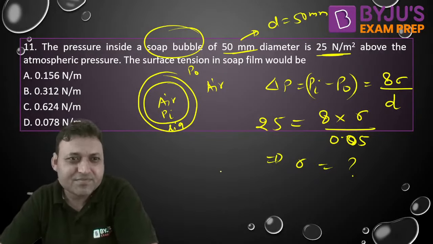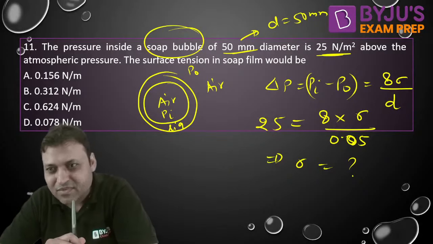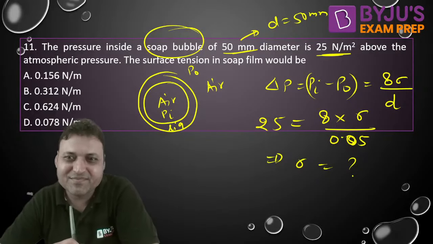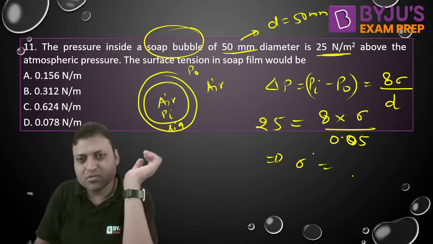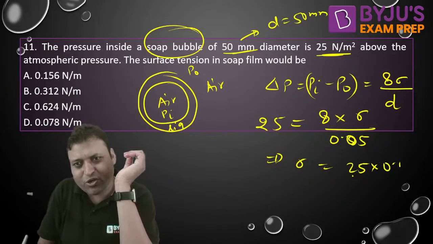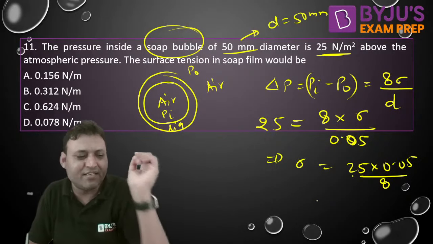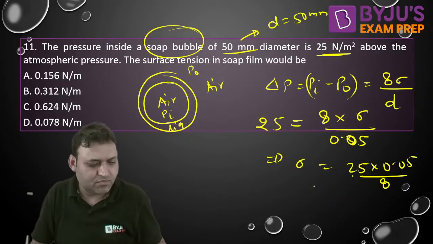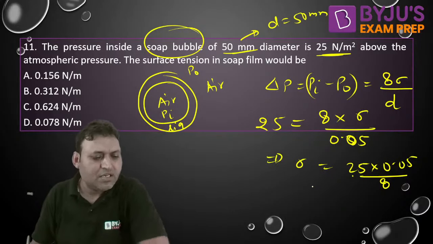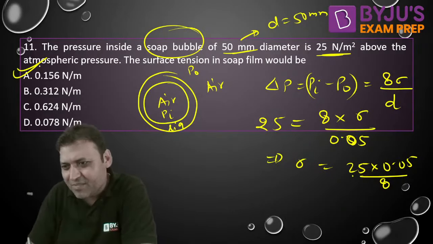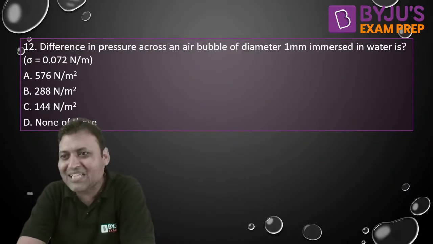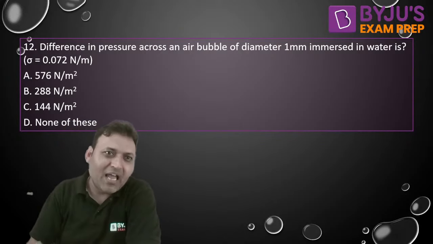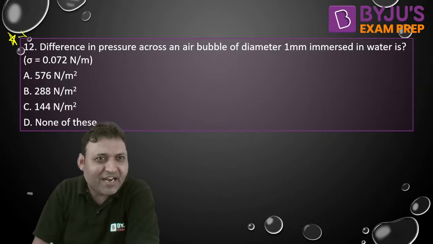What is the answer? It is 8 sigma by D, so sigma will be equal to 25 into 0.05 by 8. What is the answer? It is 0.156, option A. And the last question for today, I want you to give me the correct answer for this question.